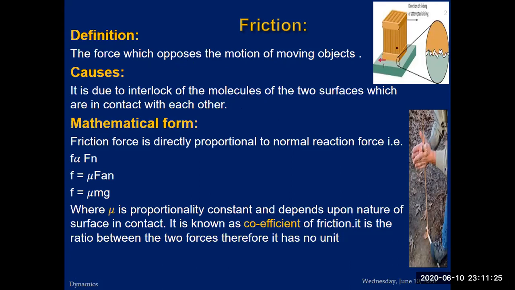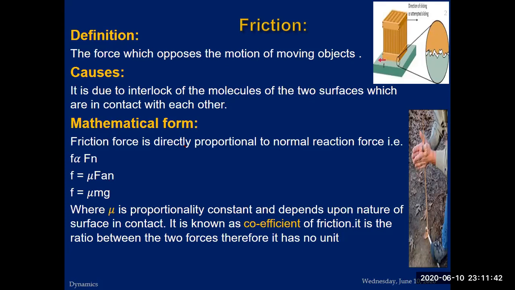So this is an object. It has its lower surface rough. This is another object on which it is placed. If a person is trying to move it, they interlock with each other, and this interlocking force is not permitting the motion of the object.